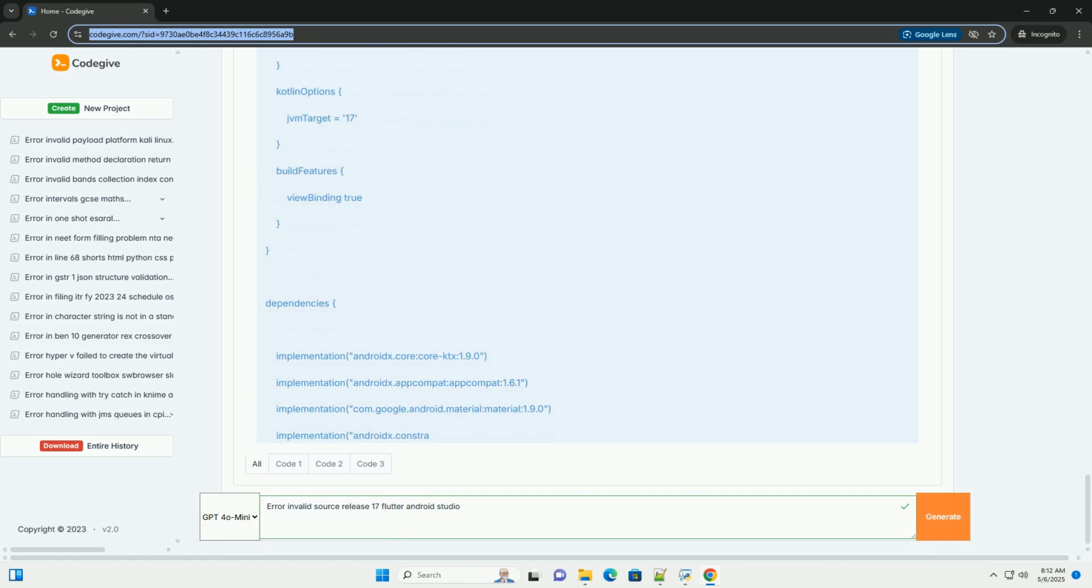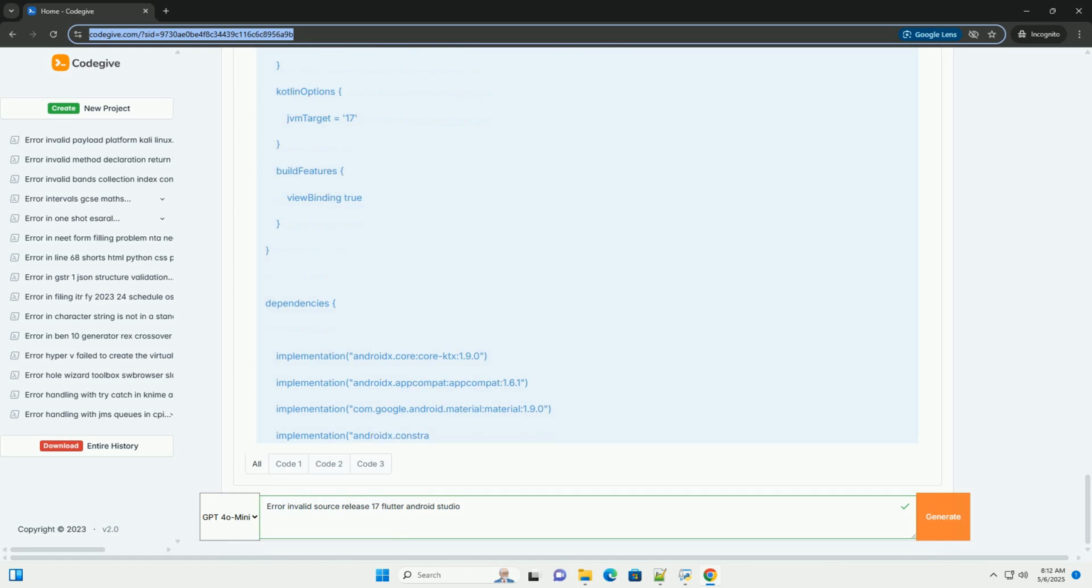Android Studio JDK configuration. In Android Studio, go to File, Settings, or Android Studio, Preferences, on macOS. Navigate to Build, Execution, Deployment, Build Tools, Gradle. Check the Gradle JDK setting. This setting determines the JDK Android Studio uses to run Gradle builds.